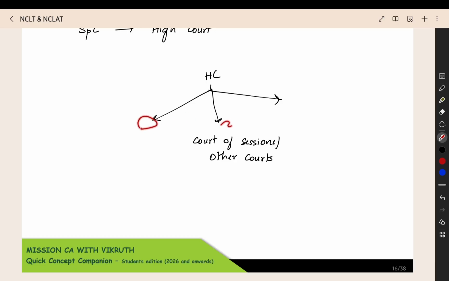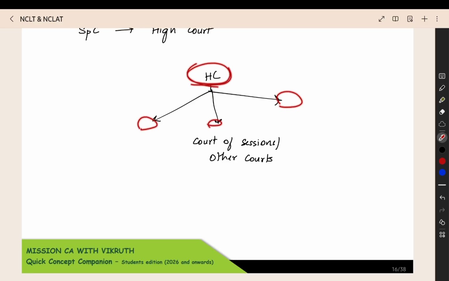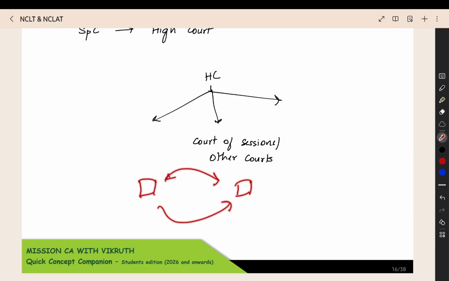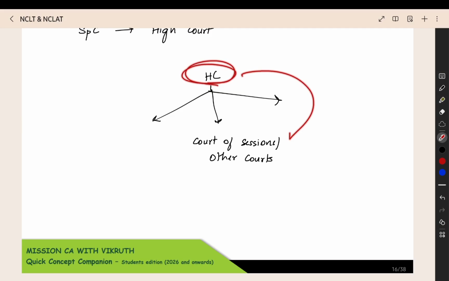Now, all these various courts will come under the jurisdiction of the High Court. High Court can transfer the case from one court of session to another court of session. Like that, they can do many things within the court of session. The High Court has the authority to do these things with the court of session. So, this High Court has the power for this court of session.